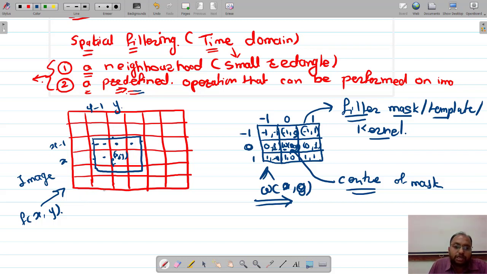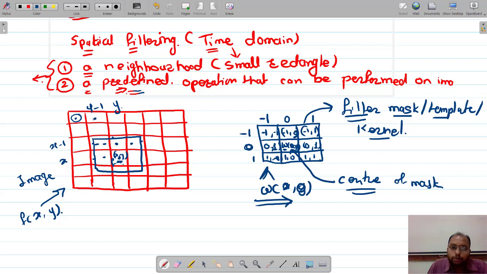Is that fine? Okay, so remember that we are going to apply this filter mask on this particular image, and we are going to slide the center of this filter mask, starting from this image. We compute the multiplication and addition, and after performing the filtering we get the value for this particular pixel.